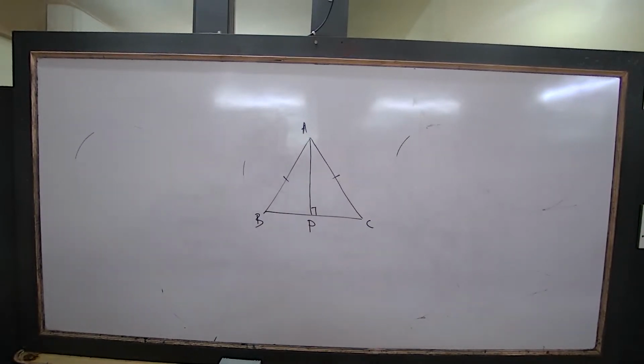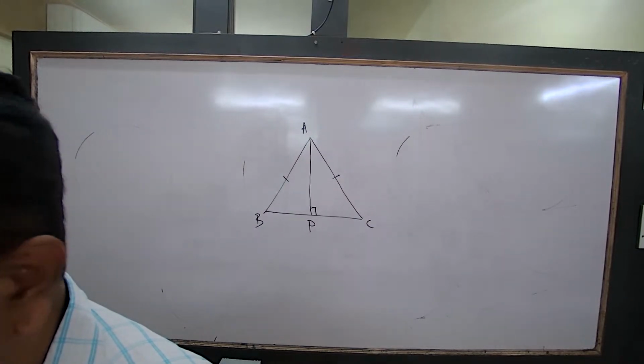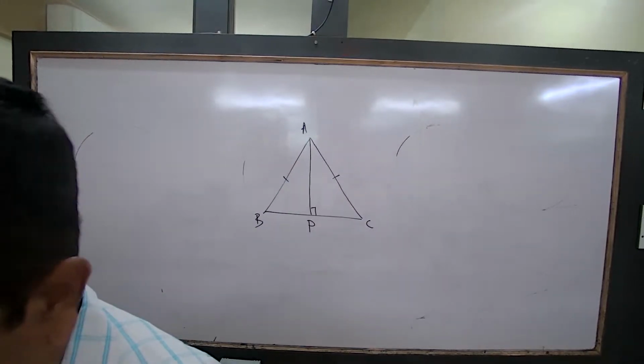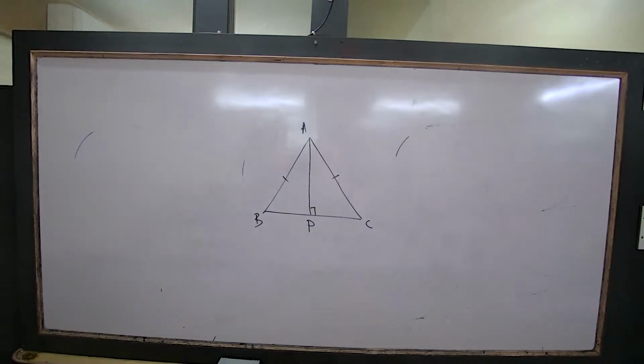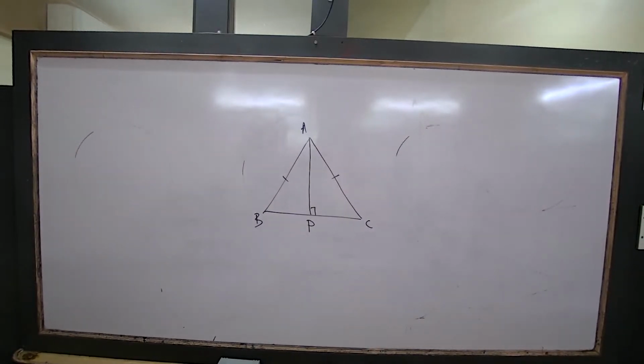Perimeter, circumference, and the unit of area. What is the value of pi? 22 by 7 or 3.14. Depends upon the question given, you have to apply. All of you know that 22 by 7 and 3.14 are different. Values will be different when you calculate. Okay, that is a circle.